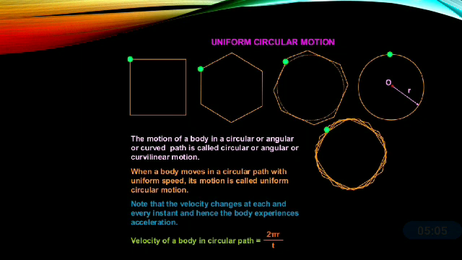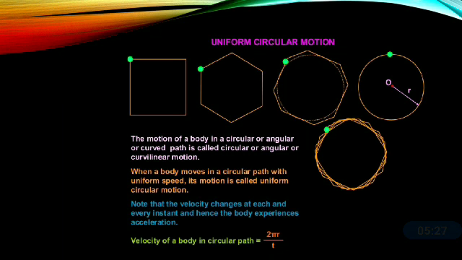Now to conclude, here are the pictorial representations of uniform circular motion. The motion of a body in a circular or angular or curved path is called circular or angular or curvilinear motion. When a body moves in a circular path with uniform speed, its motion is called uniform circular motion because the speed is constant.